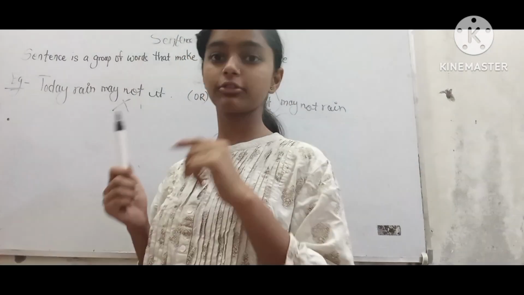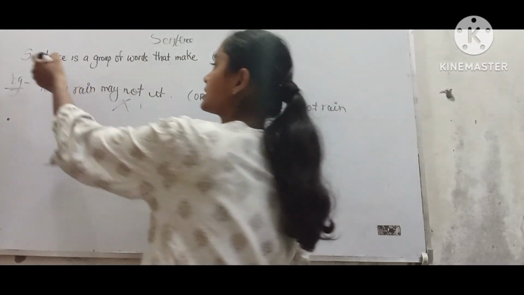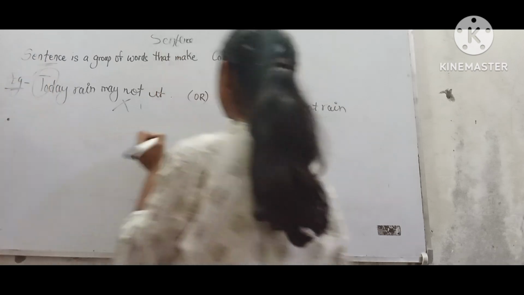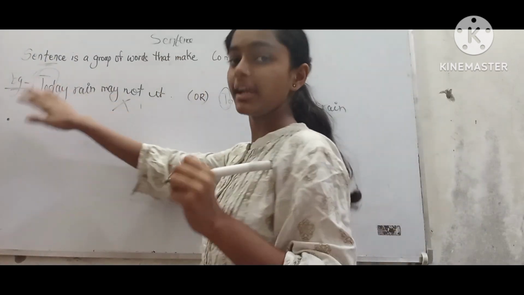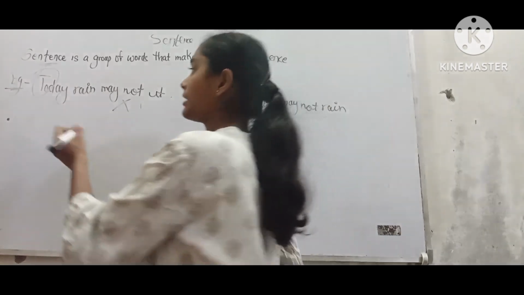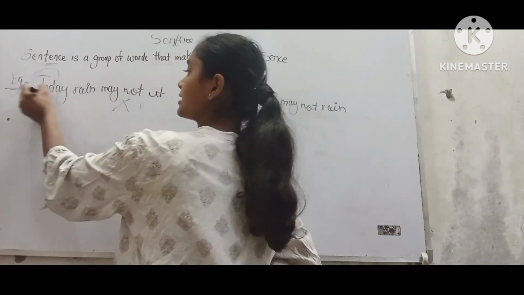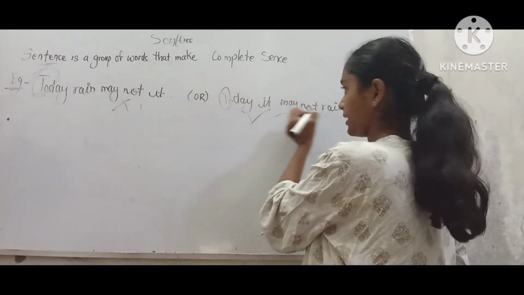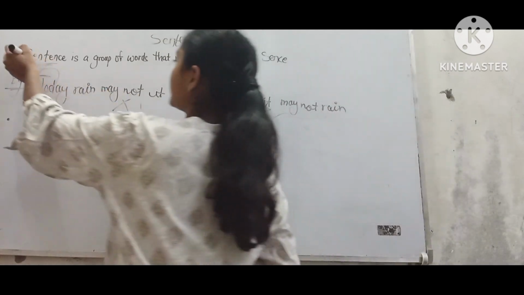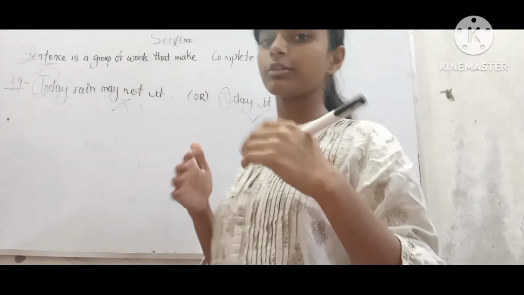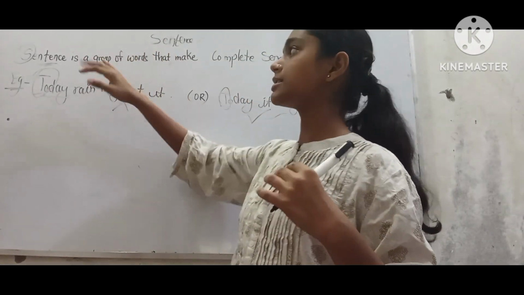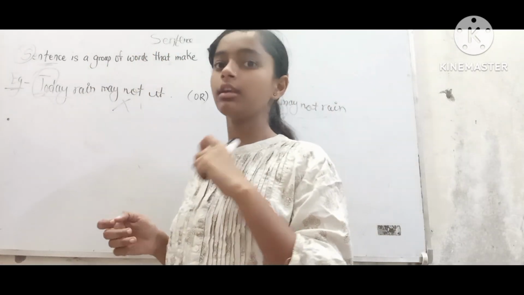Now there is one more thing to note: in a sentence, the first letter of the first word is always capital. Like in "Today rain may not hit," the first letter T is capital. In "Today it may not rain," the first letter T is capital, and in "Sentence" also the S is capital. So note that in a sentence the first letter of the first word should be capital. It is a rule. Now moving forward, we have learned about sentences, what they are and how to tell whether something is a sentence or not.